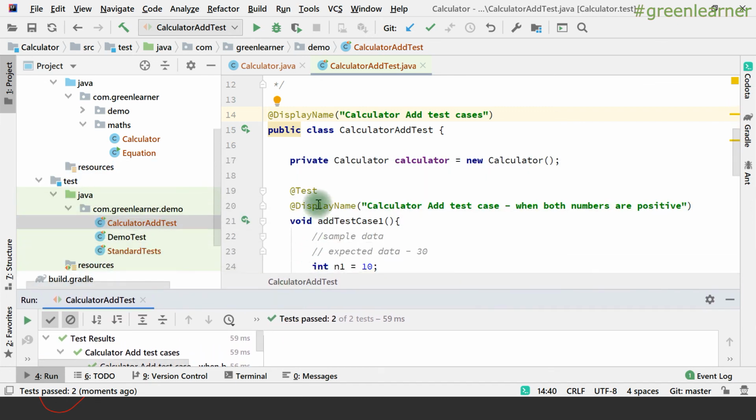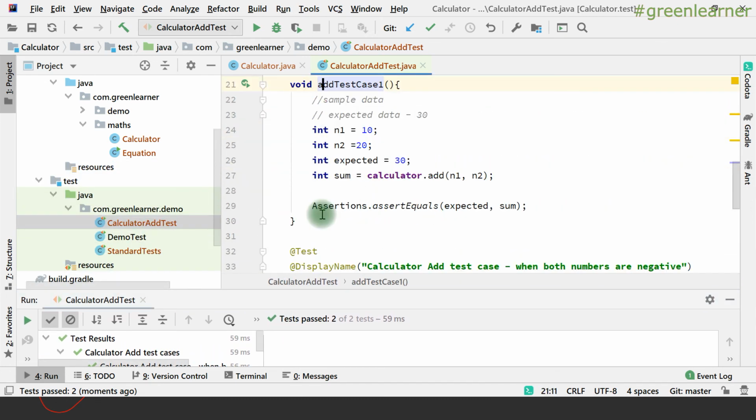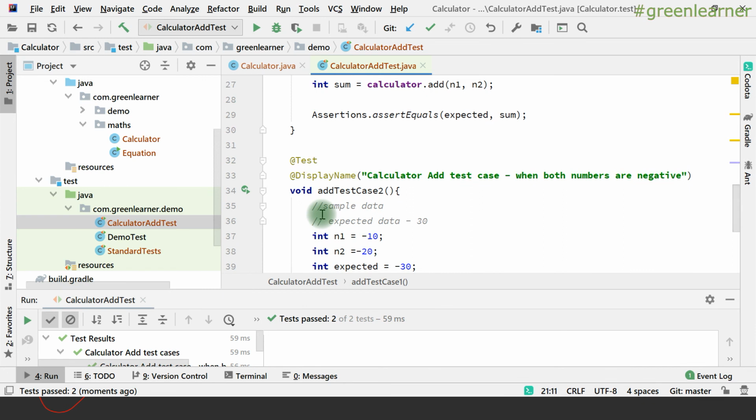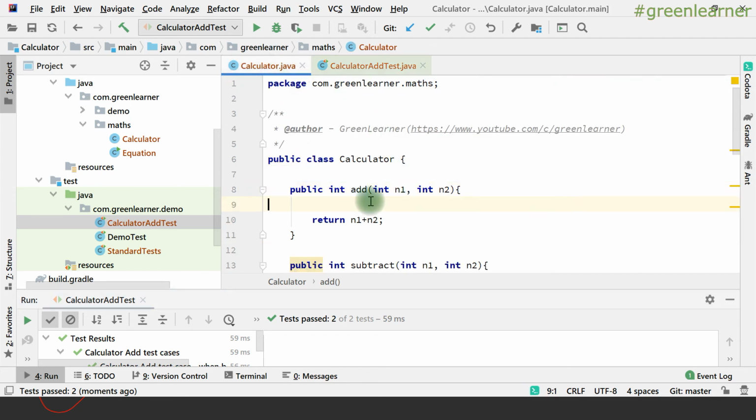So this was about the test display name, right? I have taken two cases, where in the first one I have taken the positive and in the second one we have negative. In the next video, I'm going to add a few behaviors in this add test method and explain that also. In the subsequent videos, we are going to test the exception scenarios, how to disable the test, and many more topics to come under writing test cases, right? So stay tuned and do check out the next video.